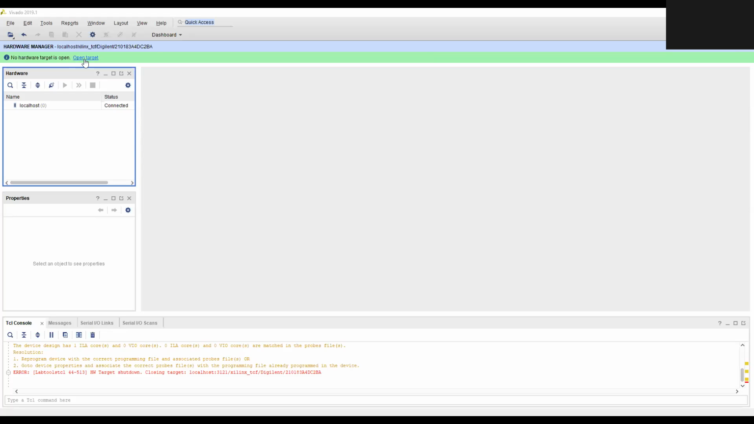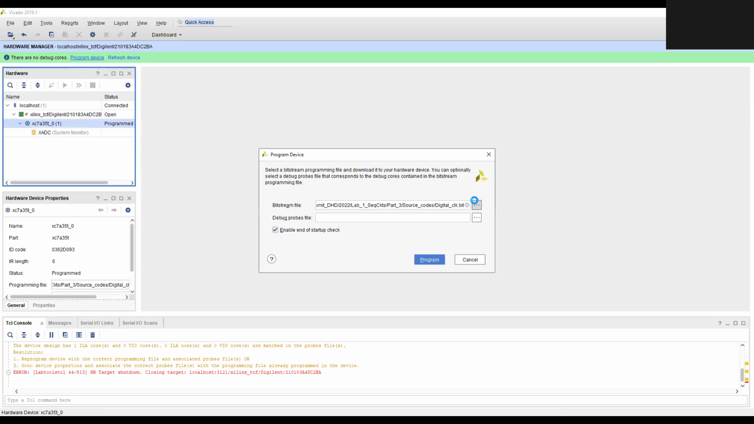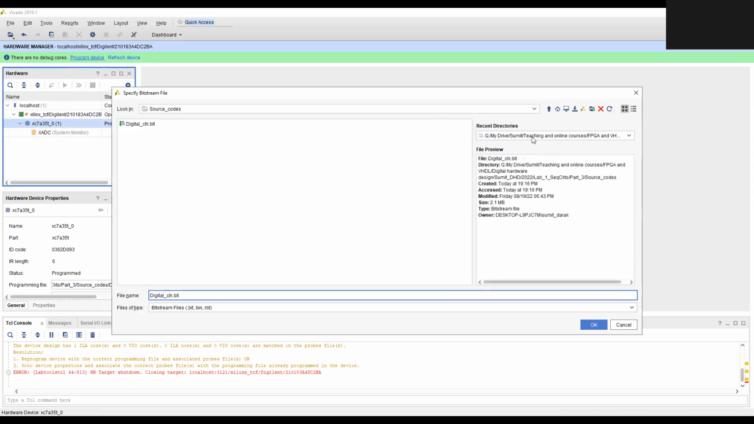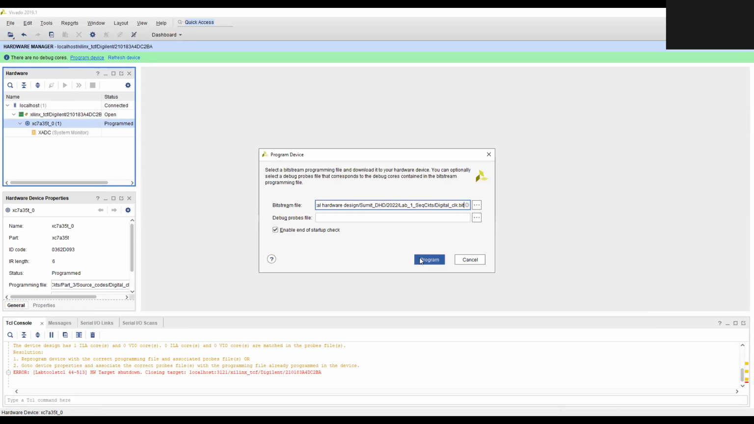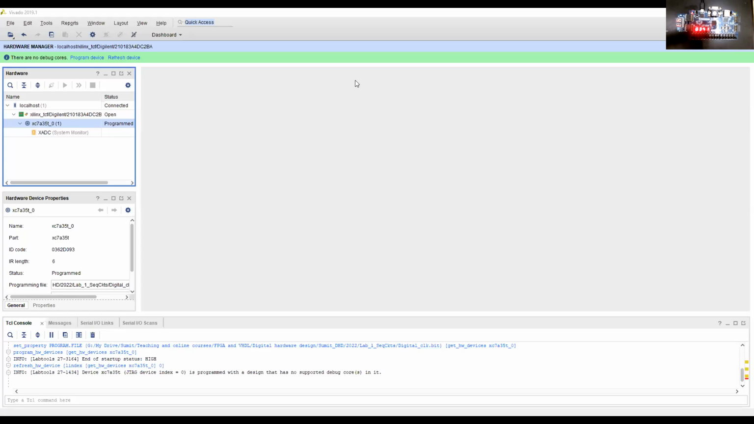So this is my local desktop. I have the board connected to it, and then I'll program my device. So this is the bit stream which was recently copied. I'll program it. Okay, so this is the live demo.